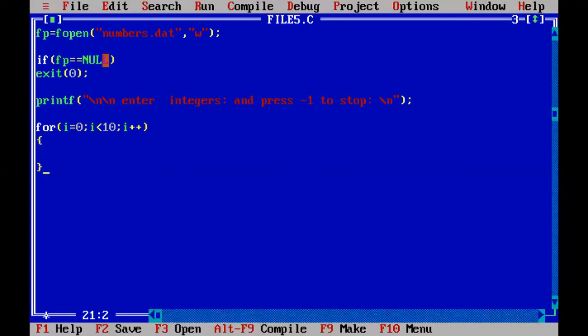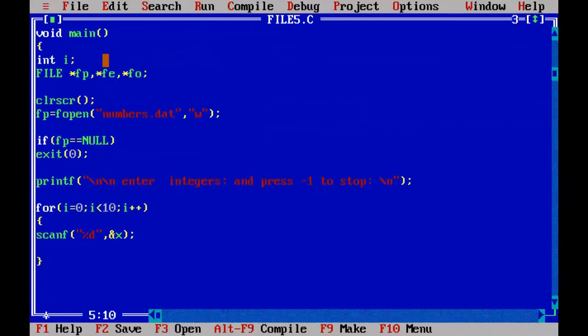Close the brace, and whenever the user enters one integer for one repetition, capture that one integer with scanf using %d, and store that integer into the address of x. x is not defined, so go and define the x variable also, int x.